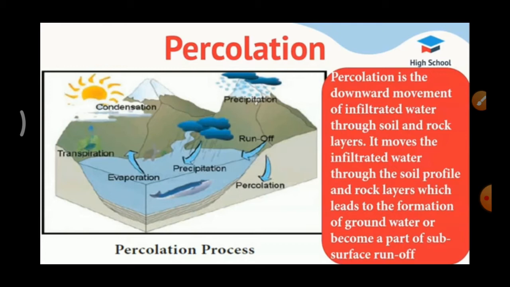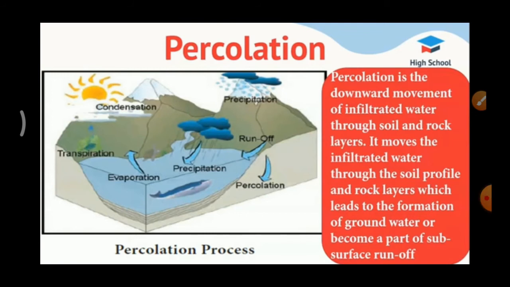Percolation moves the infiltrated water through the soil. Thus the percolation process represents the flow of water from the unsaturated zone to the saturated zone. Saturate is nothing but moisture.